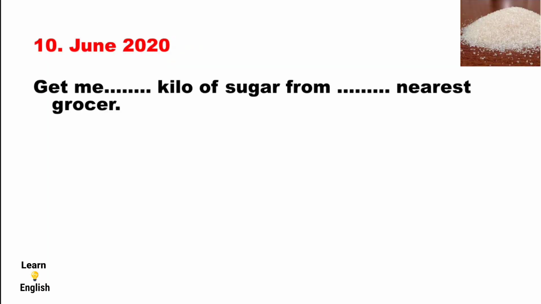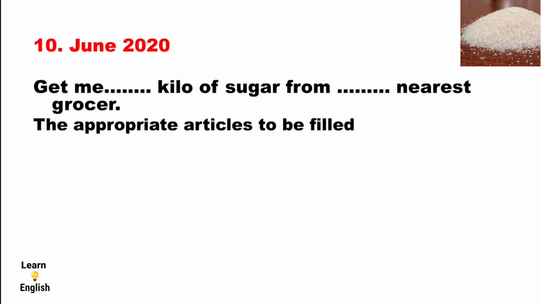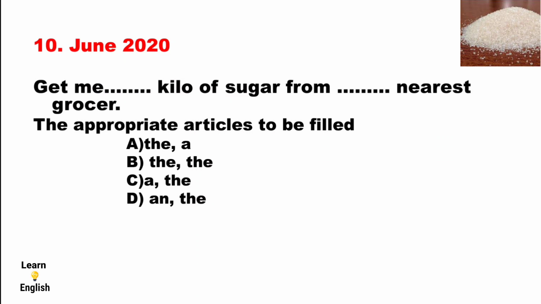Come to the 10th question, which was asked in June 2020. The 10th question is: get me dash kilo of sugar from dash nearest grocer. The appropriate articles to be filled: option A, the and a. Option B, the and the. Option C, a and the. Option D, an and the. The answer is option C, a and the.